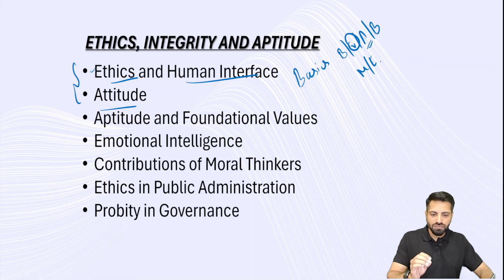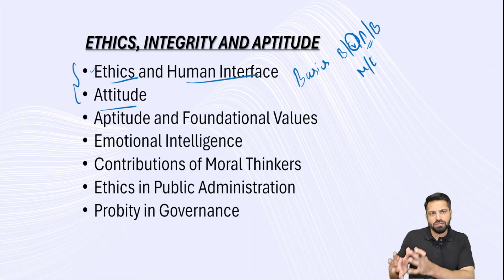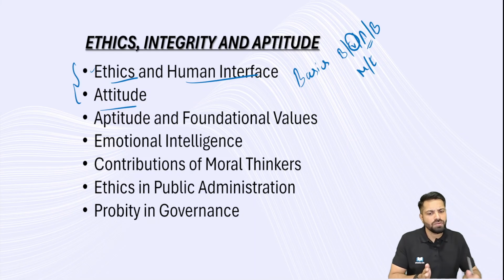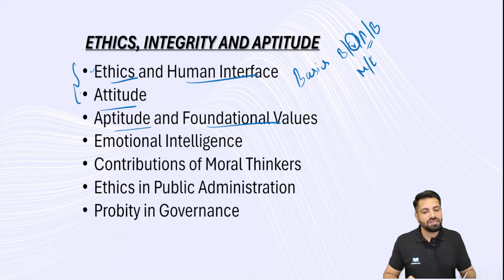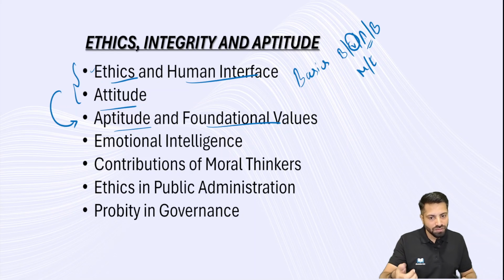Here we are going to discuss the basics: attitude formation, can we change the attitude, what are the factors that influence the attitude, and then persuasion, cognitive dissonance. All these topics we are going to discuss in attitude. These are the first 2 units, and the next, third unit, is aptitude and foundational values. In the first 2 units we talked about basics, like ethics, morals, values, attitude, and here these basics are going to be implemented in the third unit.